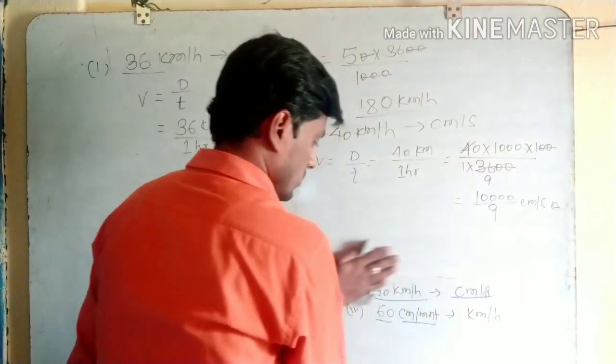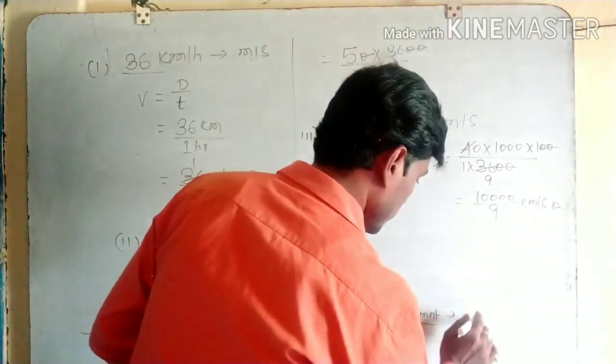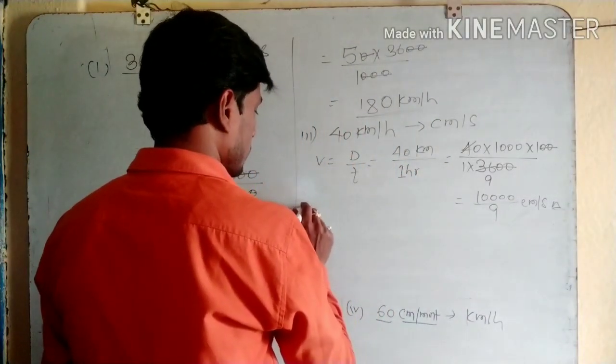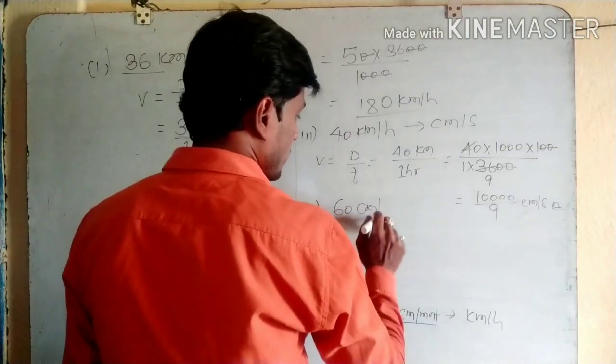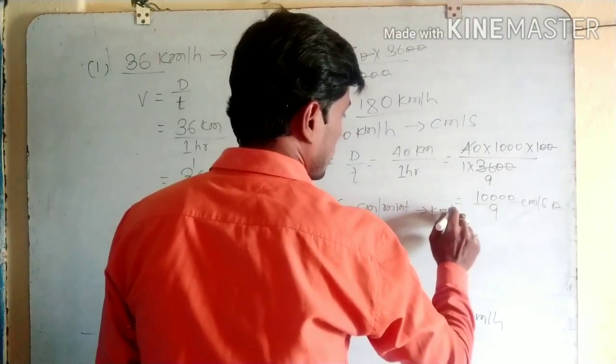Now the last question, question 4: 60 centimeter per minute is given, change into kilometer per hour.